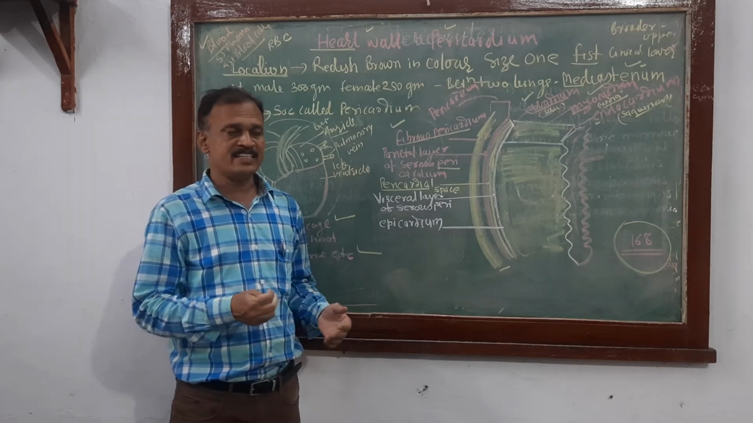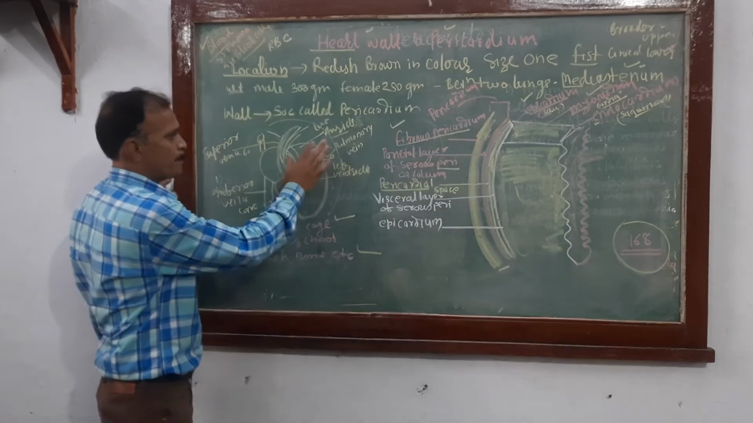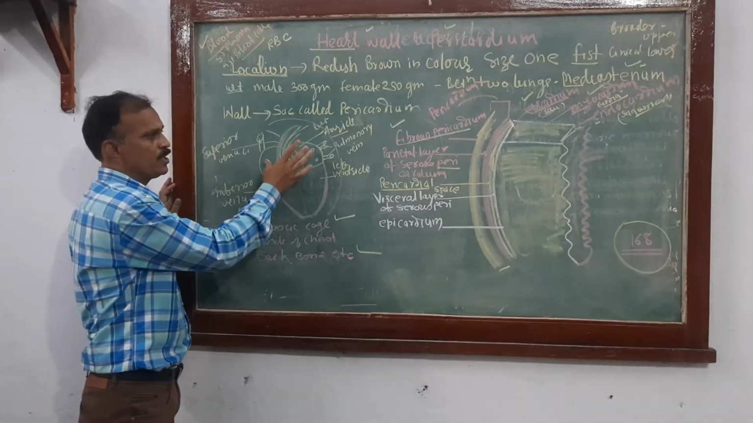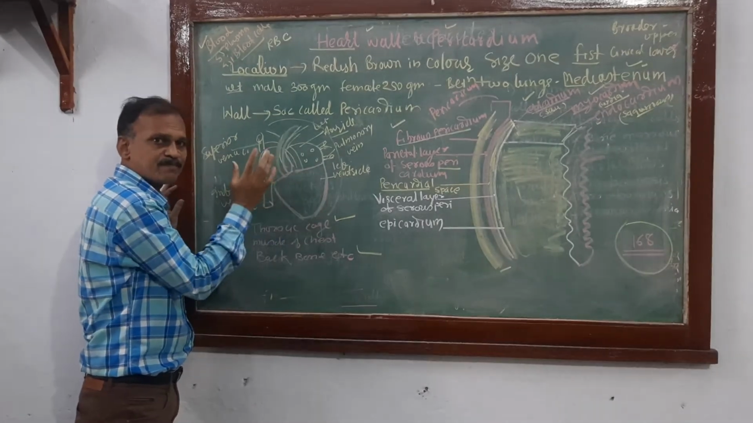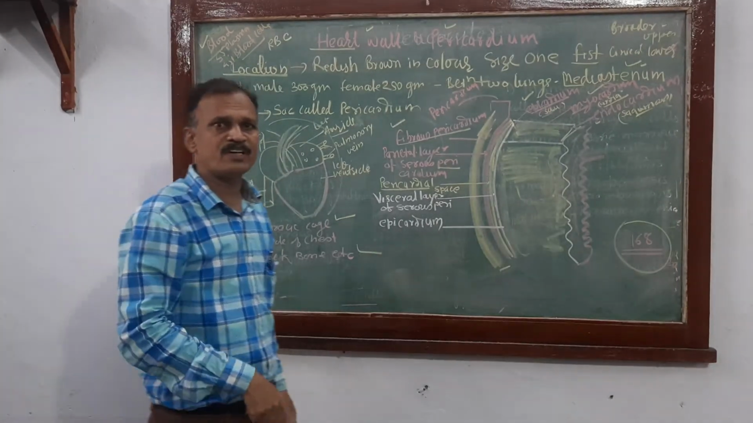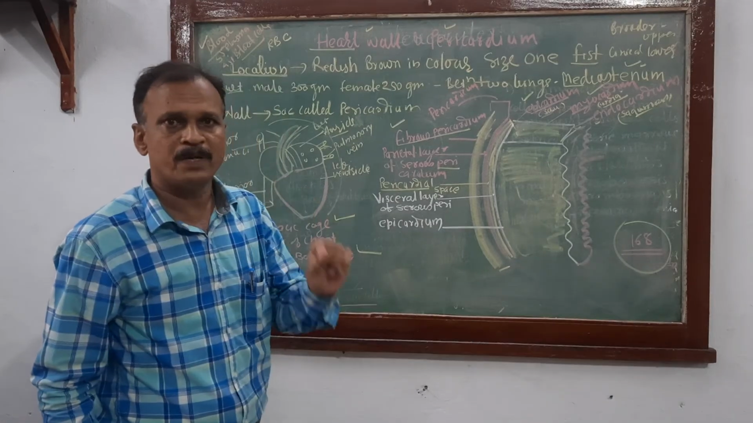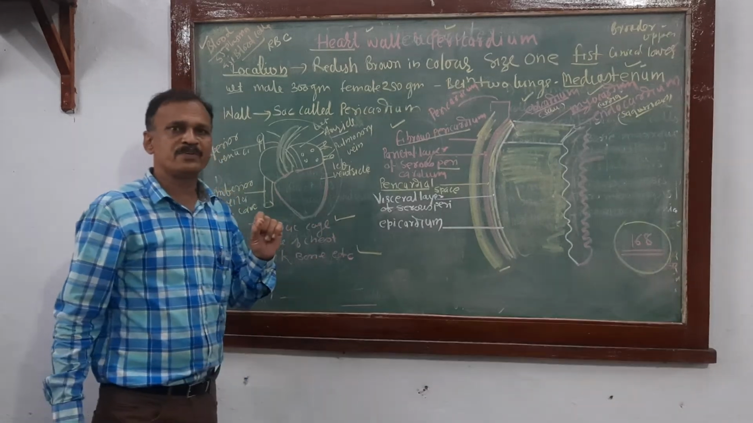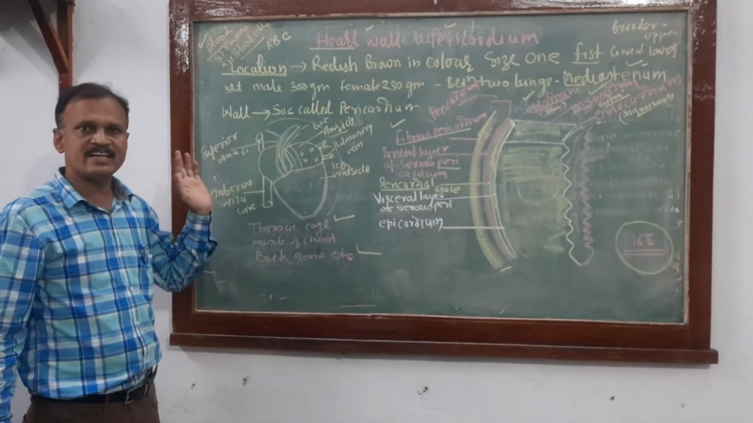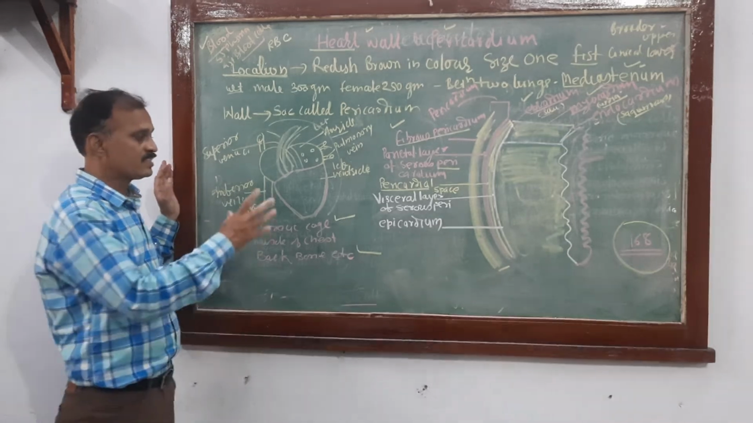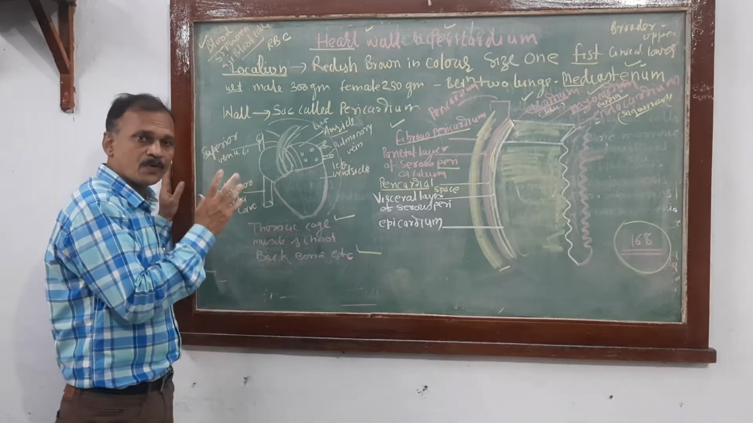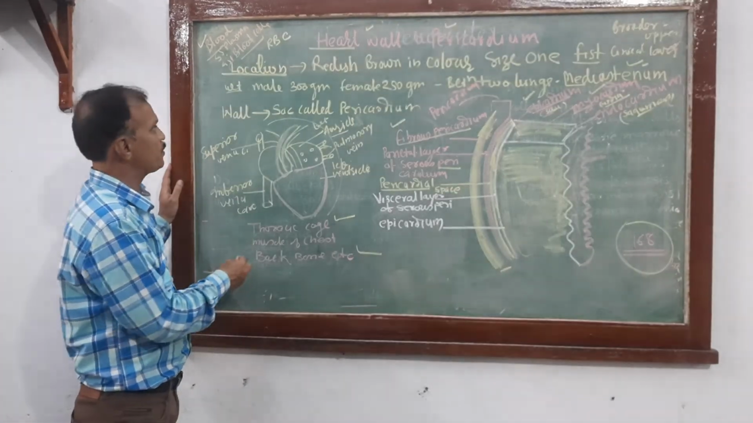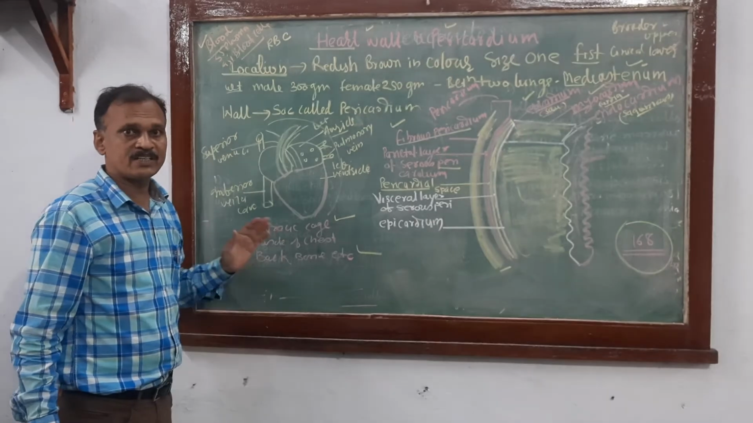Its size is one fist. The upper end is broader, the lower end is narrow. The human heart has four chambers, two auricles and two ventricles. It is a pumping organ, the second component of the circulatory system. First component, blood. Second component, heart. Third component, blood vessels. Anteriorly broad, posteriorly narrow, that you have to remember. What about the weight of the heart? Near about 300 grams in males and 250 grams in females. That you have to remember.